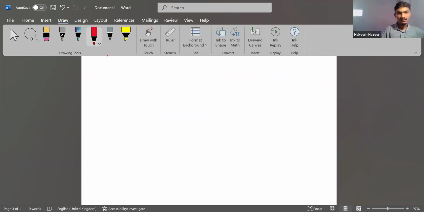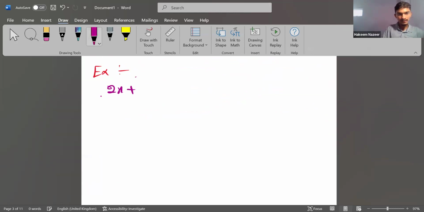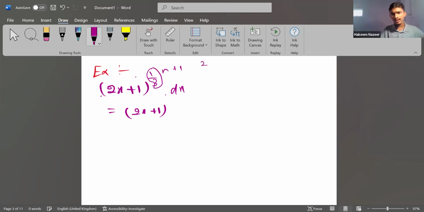Right. Now consider this example. Suppose we have been given a question like this, also from the lecture material: (2x plus 1) to the power 1 over 3 dx. Easy. The formula rule should be applied here. (2x plus 1) to the power n plus 1. This is n plus 1. 1 means we can write 1 as 3 by 3.